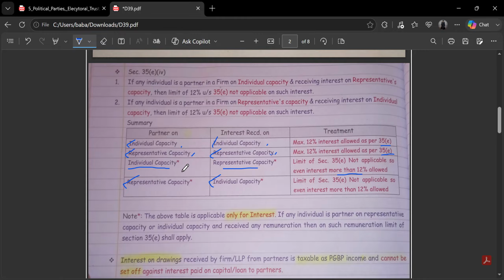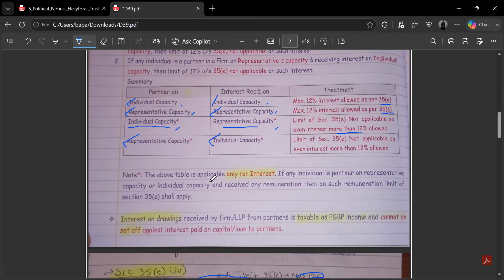If there are these alternate cases where he is a partner of one type and receives interest in the other capacity, then there will be no limit on the amount of interest. He can even receive 50%. It doesn't matter. It's between the firm and that person. There's a note here which says that this is only applicable for interest. It's not for the remuneration part.